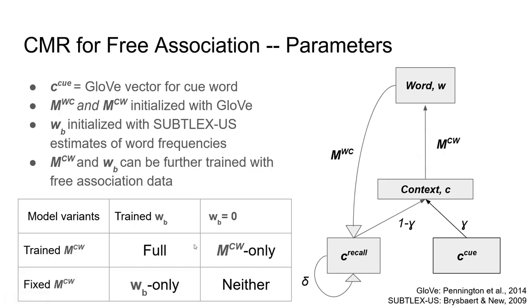And then that leads to 4 variants, one in which we train both MCW and WB, 2 variants in which we train exactly one of those parameters, and then a variant in which we train neither of them. And it's also possible that fine-tuning these parameters might help make quantitative predictions of response probabilities and other metrics of free association data, improve those sorts of quantitative predictions, in addition to helping account for asymmetries in association.